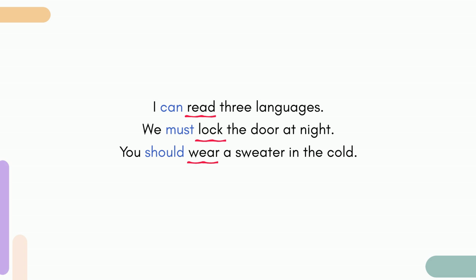They are always paired with a verb to tell us something more specific about the other verb in the sentence. Read, lock, wear. Also, notice that this second verb is always in the base form. This means that we never add ing, ed, or s to these verbs.